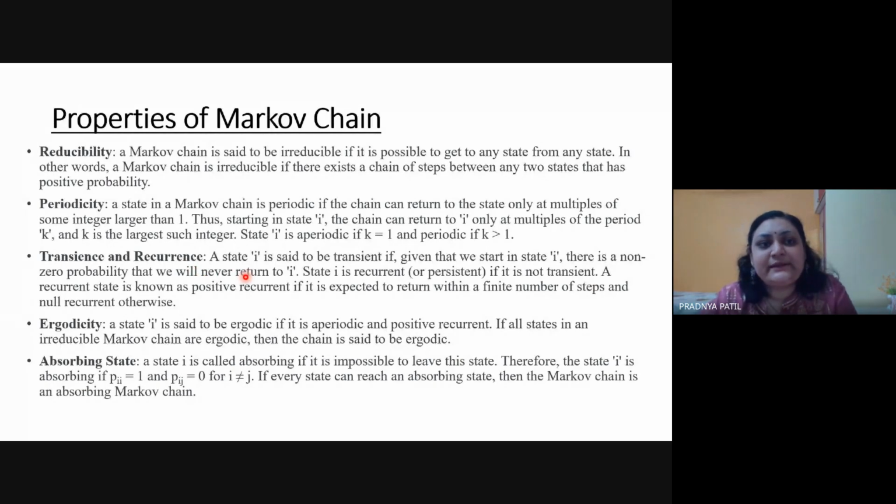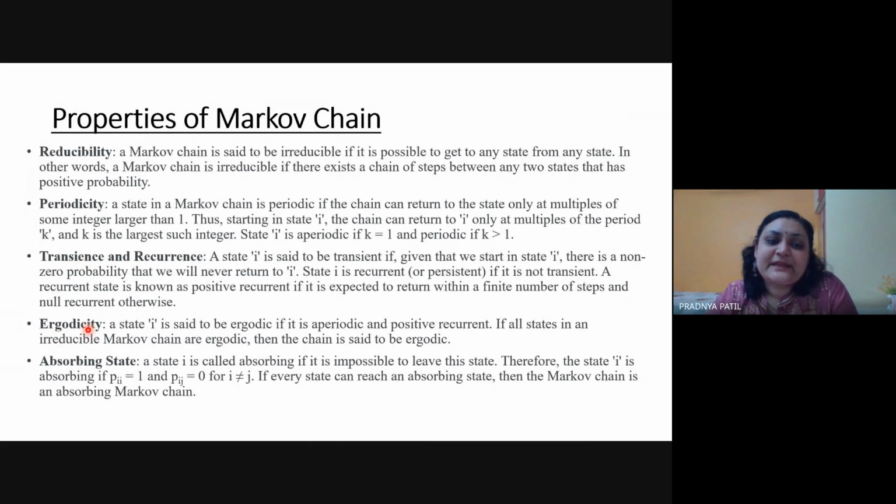Then the third property is transient and recurrent. Recurrence, as you know, means every time you would be coming to the same node again and again. That is recurrent. If you have learned about recurrent neural networks, there are multiple possible states and recurrently those states change in your model. Here, a transient state means you are visiting a particular node, but there is no possible outgoing node available, so you would be staying in that node only. You would not be able to come back to that state. That is called a transient state in the Markov network.